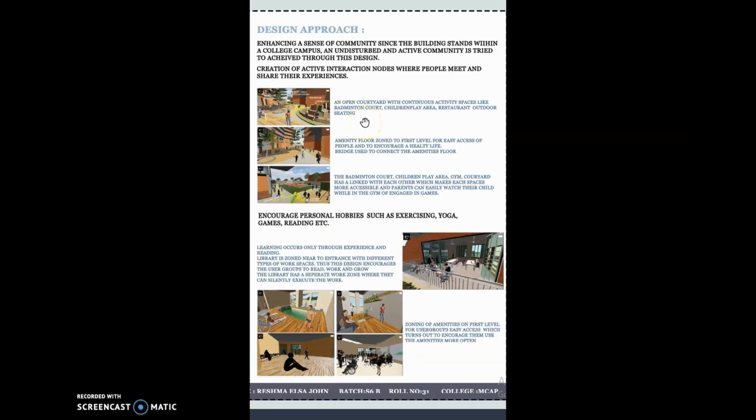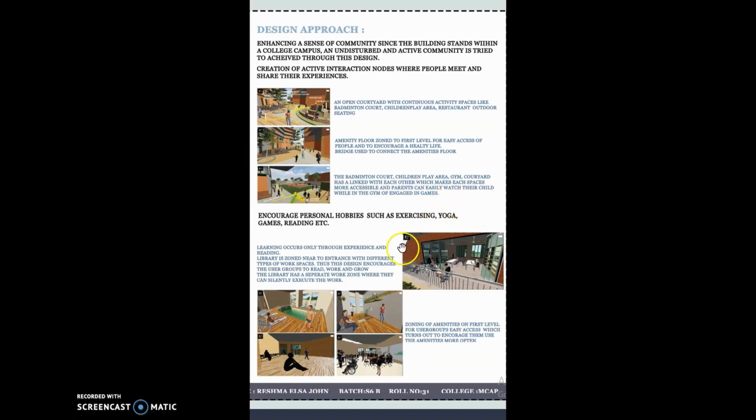This includes an open courtyard space connected with continuous activity spaces such as the badminton court, the children play area, and the outdoor event area. Next is zoning the amenities such as the pool and spa to the first floor level for easy access and to encourage such activities. The rest of the amenities such as the badminton court, the children play area, the gym, and the courtyard are linked with each other, which makes this space more usable and a child-friendly design.